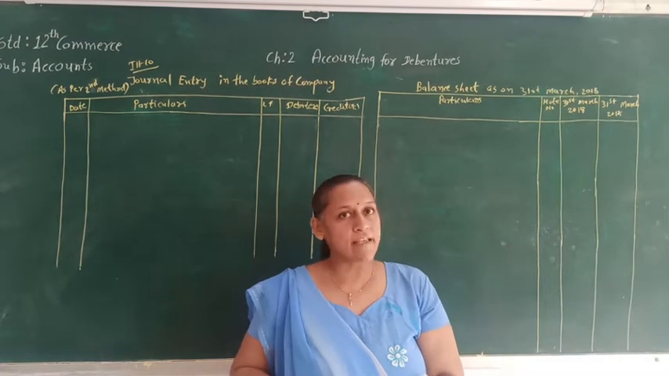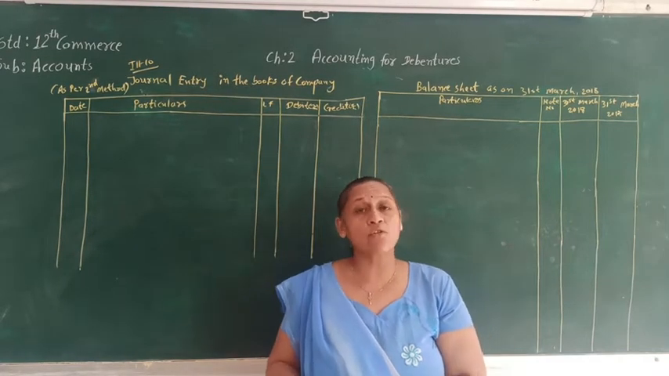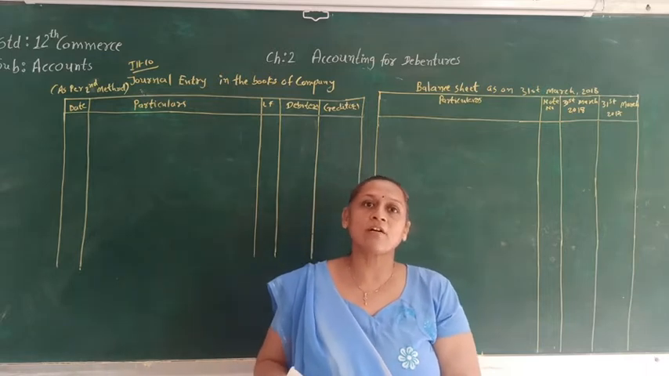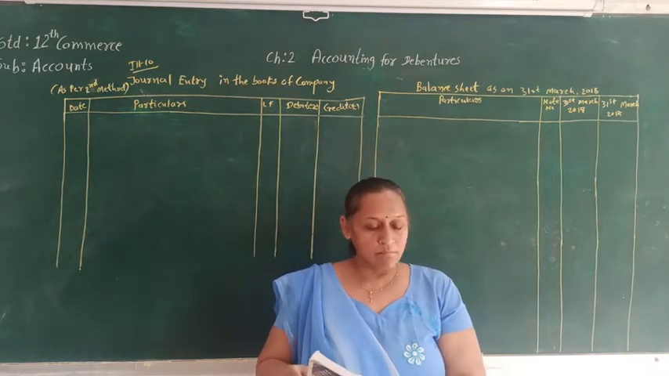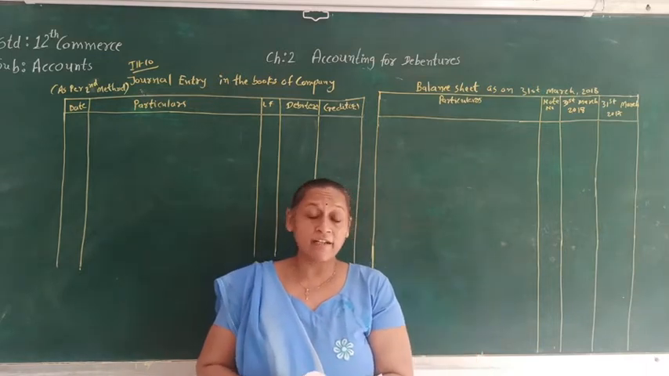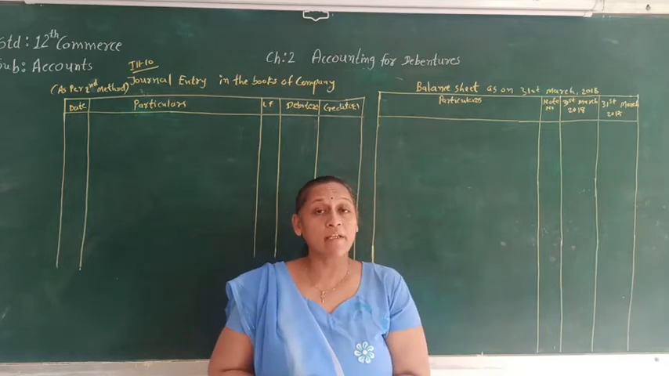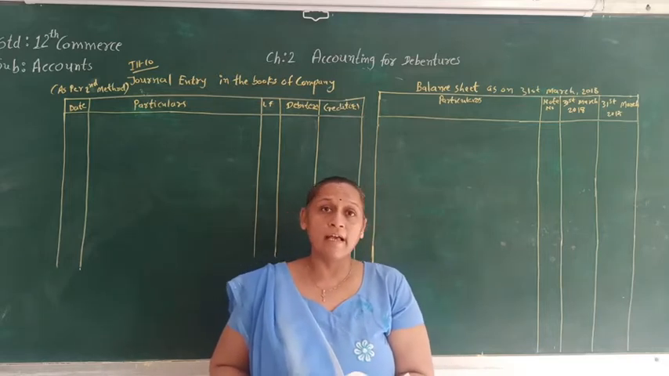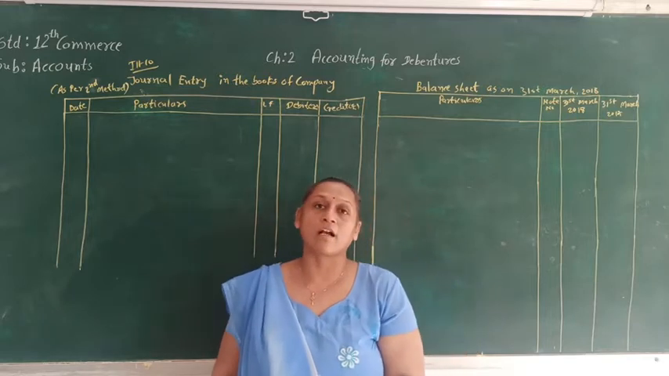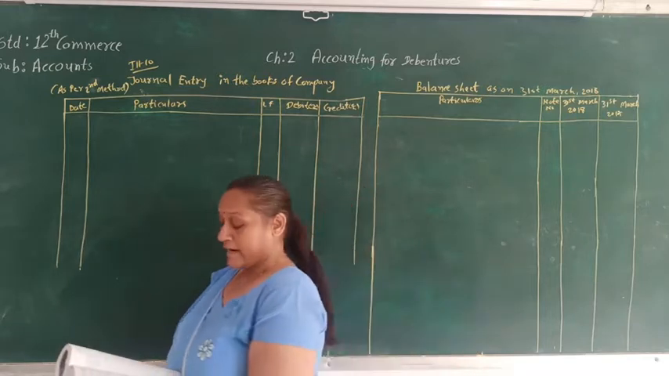Let's see the same with the second method, where we are going to open the debenture suspense account and it will be shown in the balance sheet. So here the journal entry that we are supposed to pass will be for both, for the bank loan as well as for the debenture suspense account. So let's pass that journal entry.